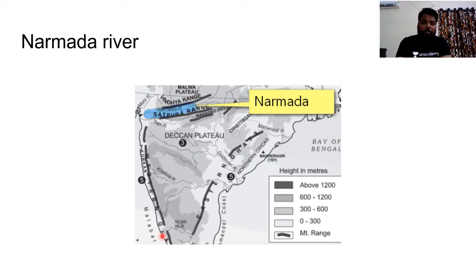Now let's see the most important west flowing river, that is Narmada. As I have said, the west flowing rivers move in a linear rift valley. Between the Vindhyas and Satpuras ranges we have the rift valley formation, and in this rift valley flows the Narmada River. Do remember this, Narmada River generally moves in between the Vindhyas and Satpura range.